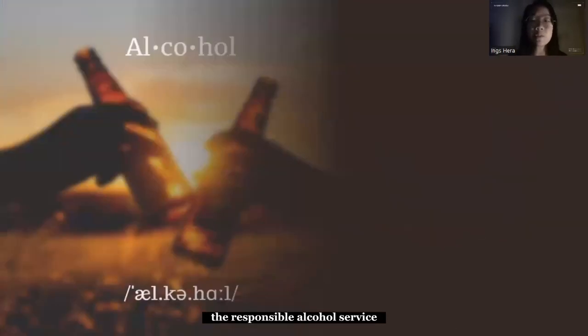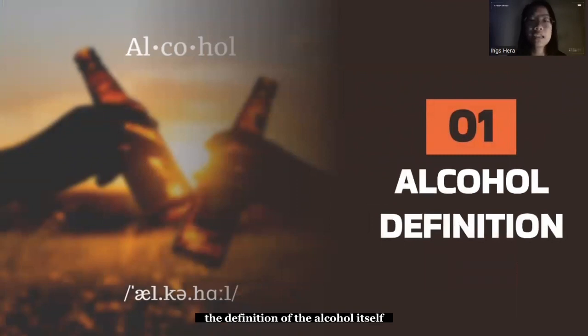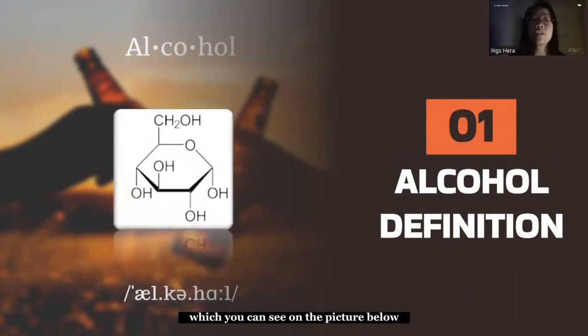Now, in order to understand responsible alcohol service, it is fairly important to know and comprehend the definition of alcohol itself. It can be defined as a molecule of organic matter having a simple structure, consisting of an oxygen atom with two lone pairs bonded with a hydrogen atom, the functional component, which you can see in the picture below as a reference.